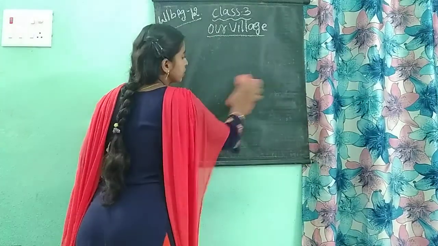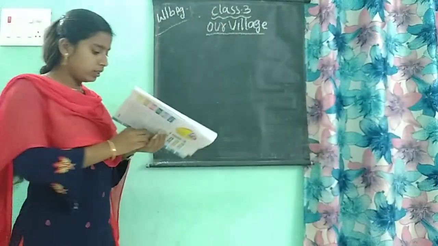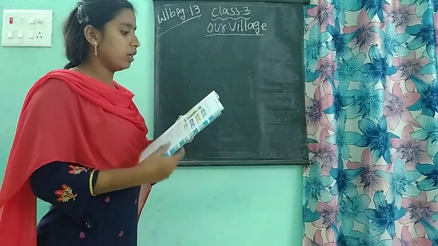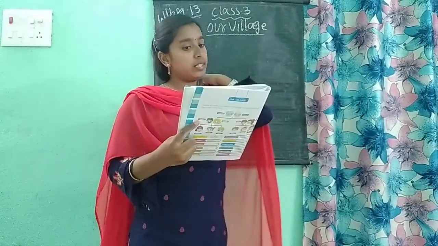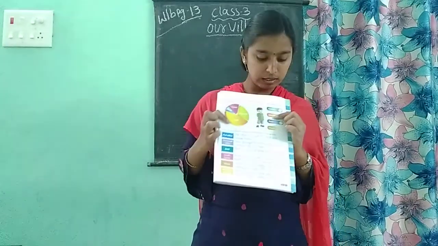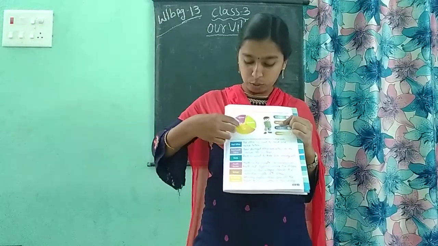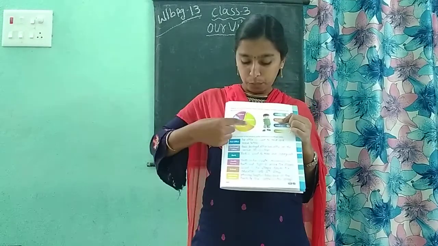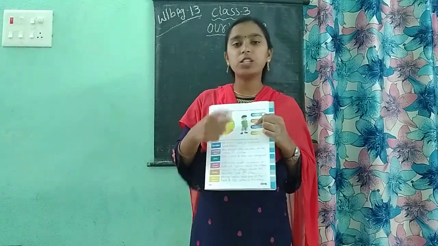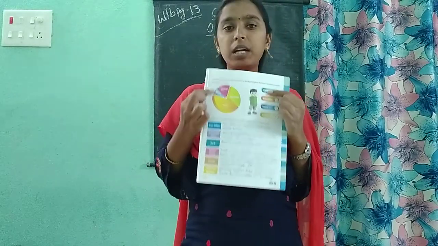Take out the next page in your workbook, same workbook only. Next page. Page number 13. Now 12th page completed. Now page number 13. A family spends its income as shown in the figure below. Put their priorities in order by numbering them. They have given one flow chart, and they have given the names also: food, education, clothes, health. Which part is taking more space will become the first priority. Second space, third space, and fourth space. Like that we have to give the numbering there.